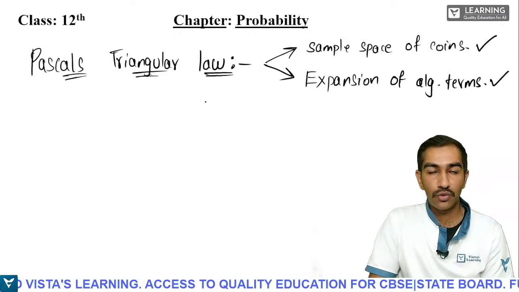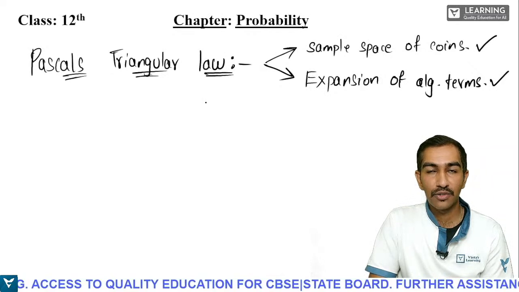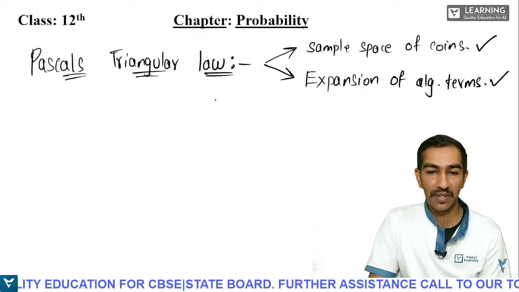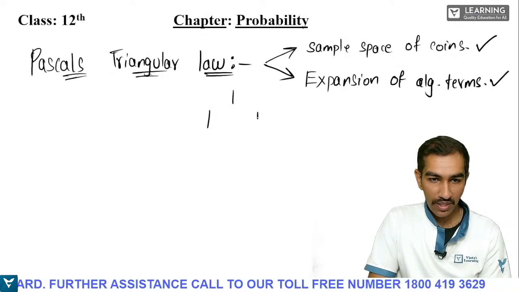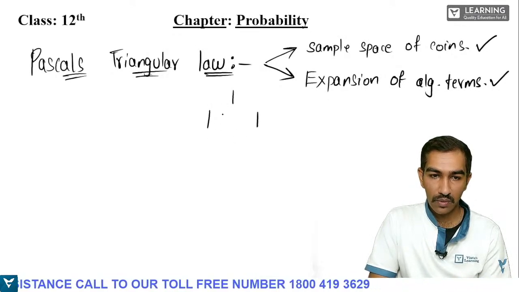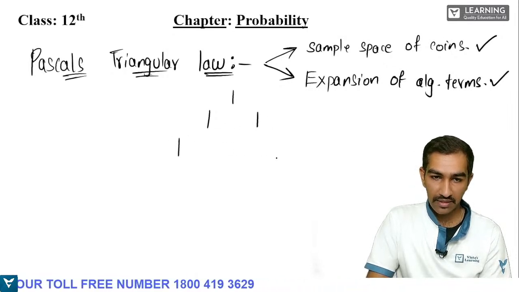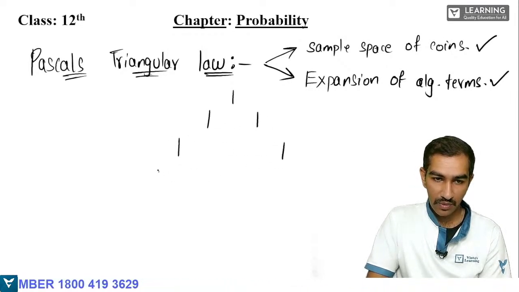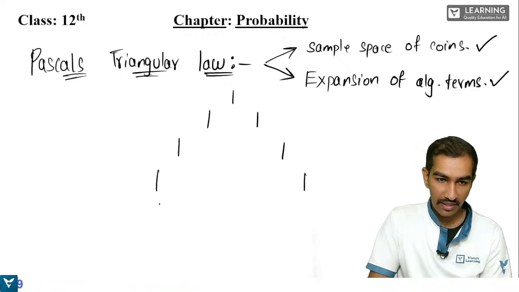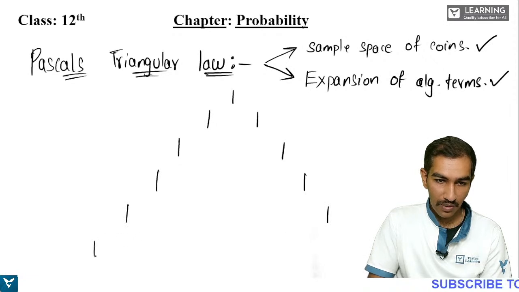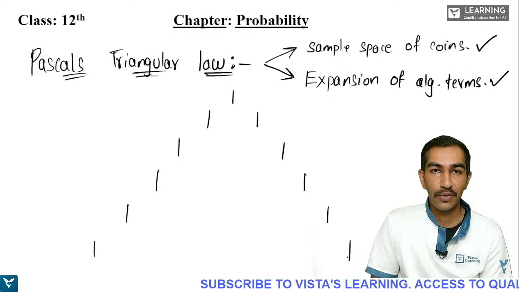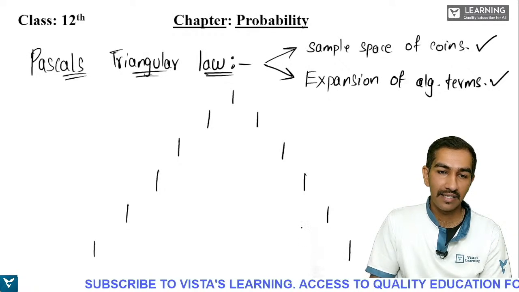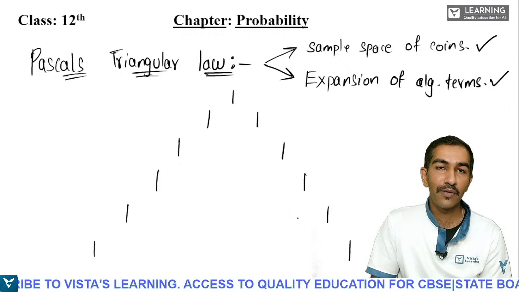Construction you have to do first. So you have to first construct the Pascal's triangle. So how do we construct that Pascal's triangle? Start with 1. So here you write 1, 1 and 1. Correct? Easy. 1, 1, 1. Write 1 here again. Write 1 here, 1 here again. Write 1 here, 1 here again. Write 1 and 1. Okay, students, a triangle has 3 sides, right? Now 2 sides are ready. Third side we have to fill.